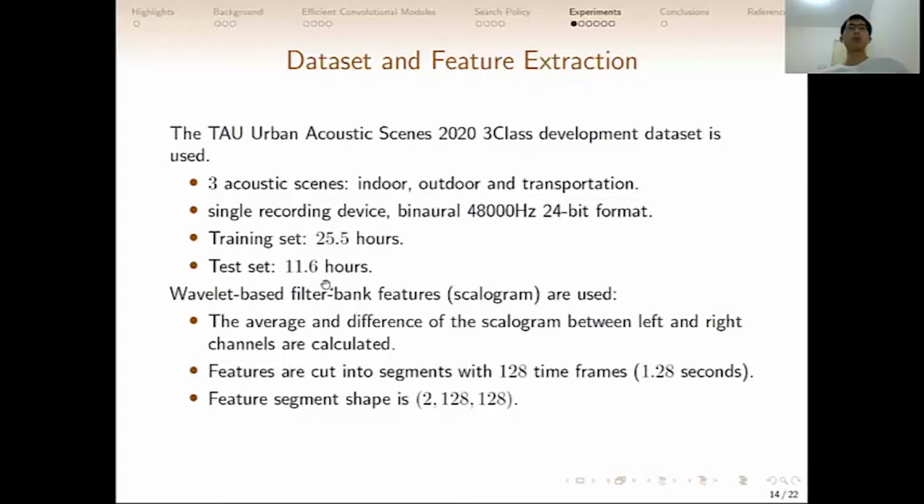The input feature we use is the wavelet-based filter bank feature. We calculate the average and difference of the scaleogram between the left and right channels. And then we cut it into segments with 128 time frames, representing 1.28 seconds of audio. The final feature segment shape is 128 by 128. This is the input shape of our CEM models.